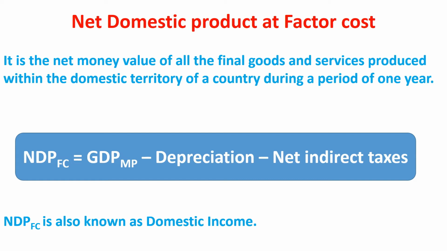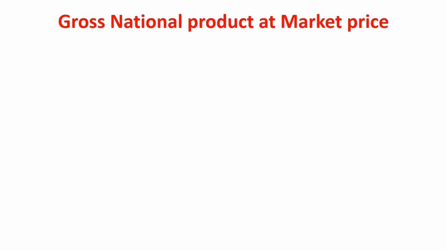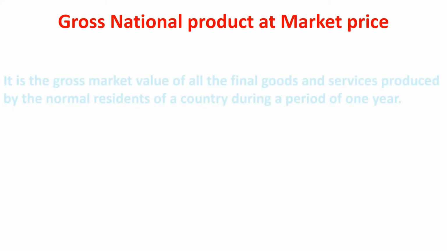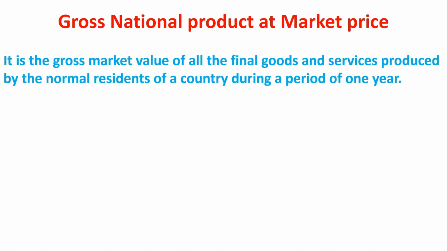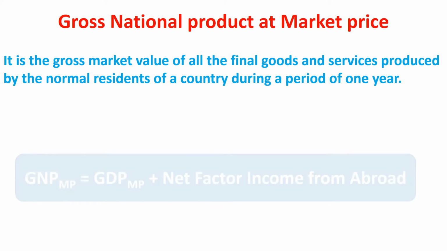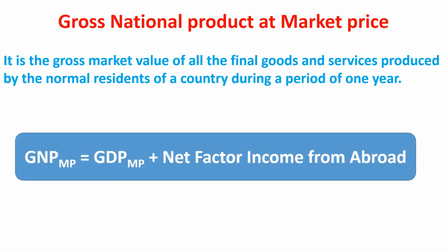Next four aggregates are related to national concept. National aggregates are the measures of earning of the normal residents of a country, both inside and outside the domestic territory. Next, gross national product at market price. It is the gross market value of all the final goods and services produced by the normal residents of a country during a period of 1 year. GNP at market price is equal to GDP at market price plus net factor income from abroad.